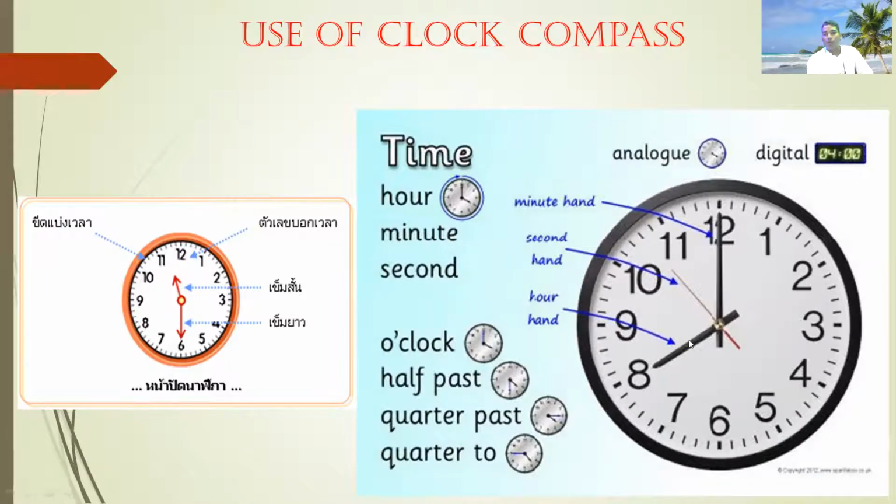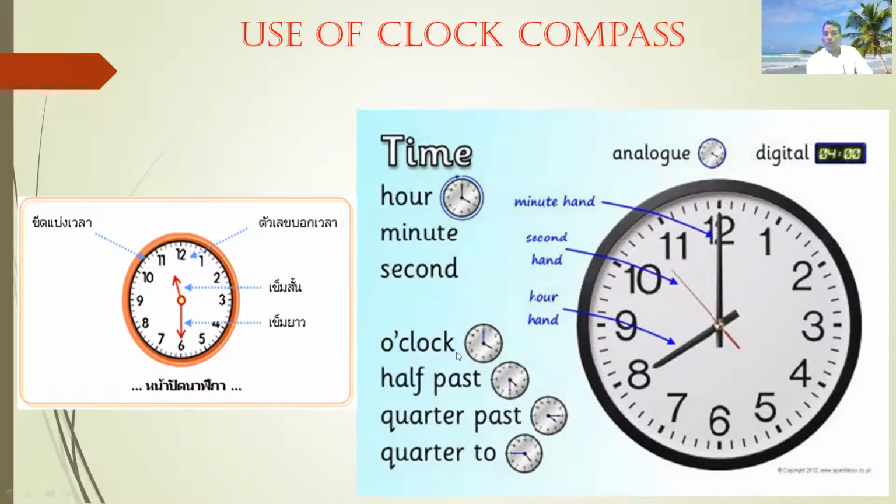Number 1 is the hour. This one is about the hour, because it is written here that the hour hand is small. Number 2 is the minute. This one is written here also, minute hand. And number 3 is the second. The second hand works like that, it is the red hand. These types of clock work with these hands. Analog clock and digital clock are shown here.